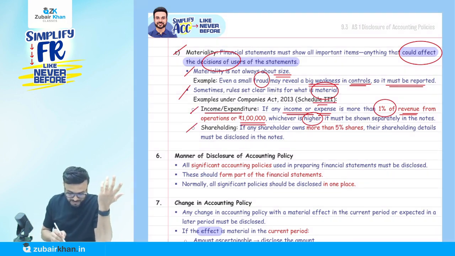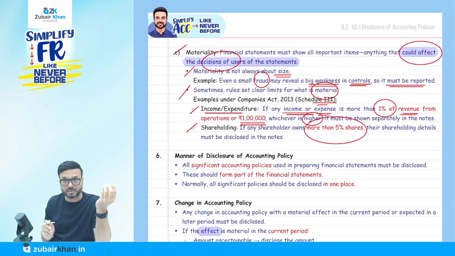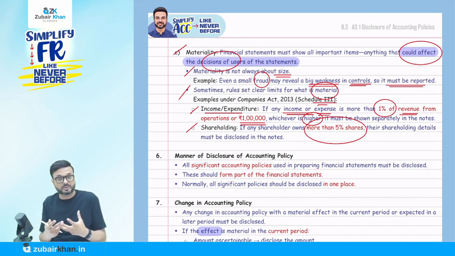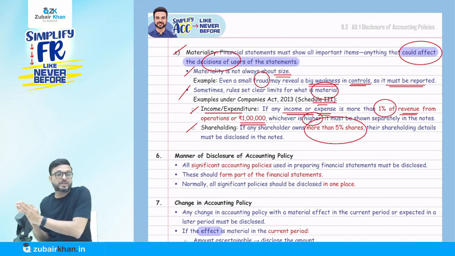Or one more example: if any shareholder holds more than 5%, then we have to disclose the details of that in the notes to accounts. So these are the items that we have to disclose, which are specifically mentioned in law.